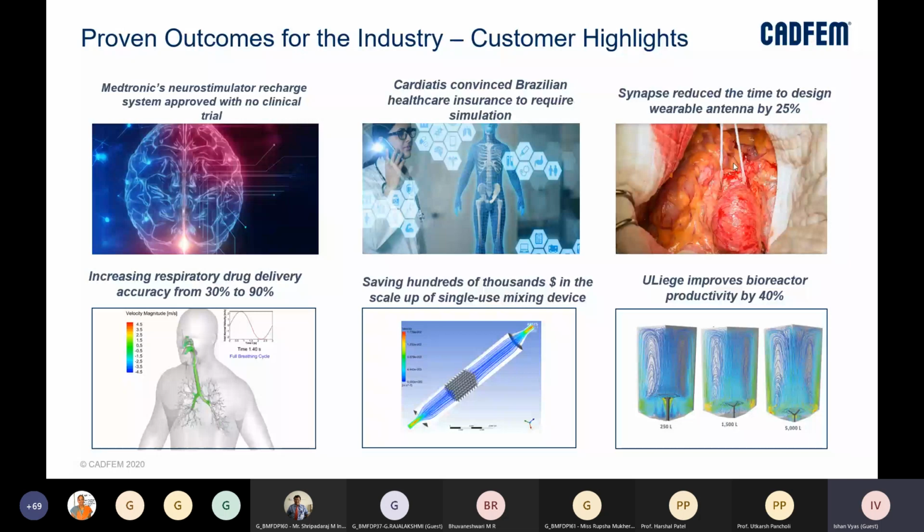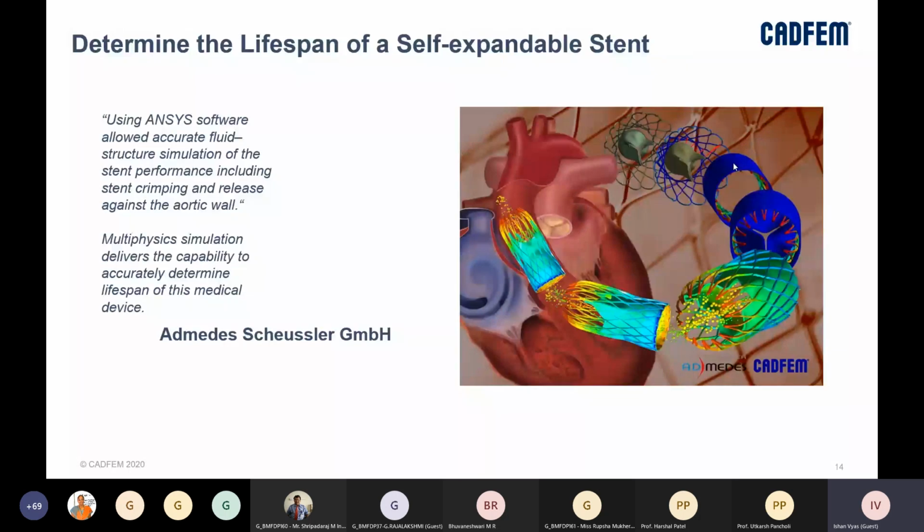Then there are certain areas which we already talked about, where people have been using ANSYS, right? I will be sharing this slide as well, and you can go through these examples. These are a few dedicated examples based on certain simulations which people have done.